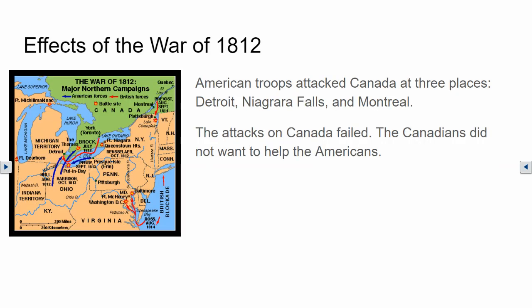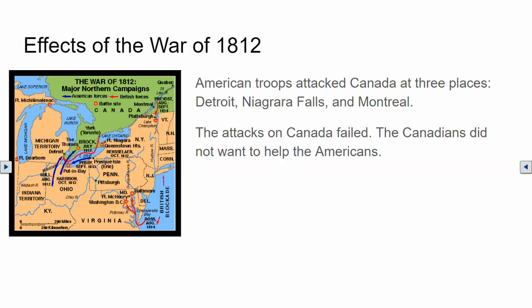Effects of the War of 1812. The War of 1812 was not won as easily as the war hawks expected it would be. The United States had only 16 ships in its navy to fight the world's largest navy. The United States Army had only 6,700 soldiers compared to the many thousands for Britain.